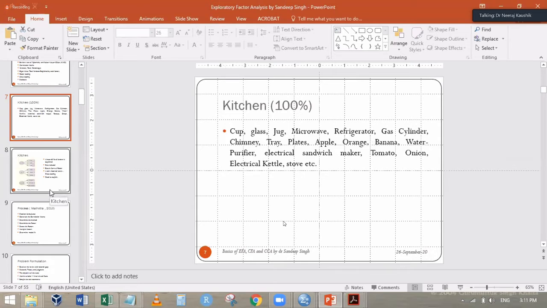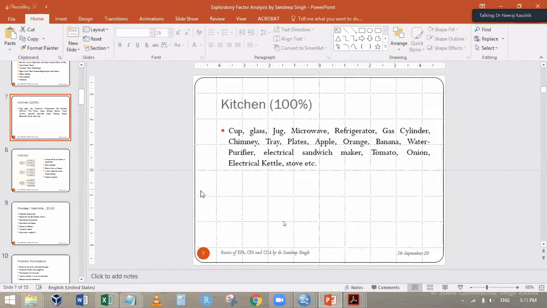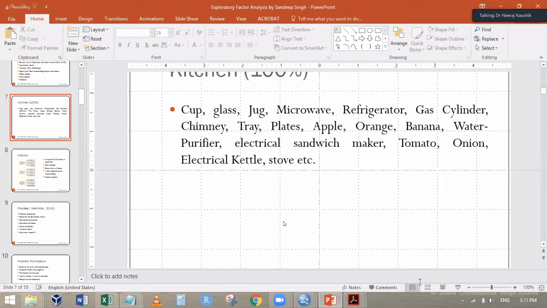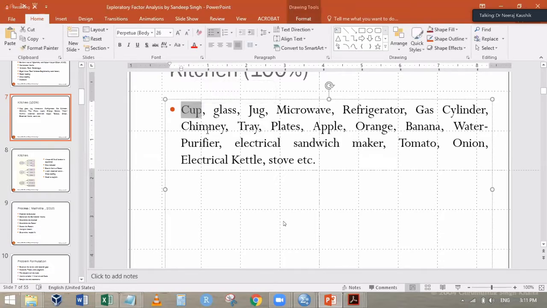These are the kitchen items. Sandeep says there is a cup, glass, jug, microwave, refrigerator, and so many items. If I ask you to arrange them into meaningful groups, certainly you are not going to put the cup, the chimney and the sandwich maker together. Cup is different, chimney is different, sandwich maker is different, and certainly tomato is quite different.